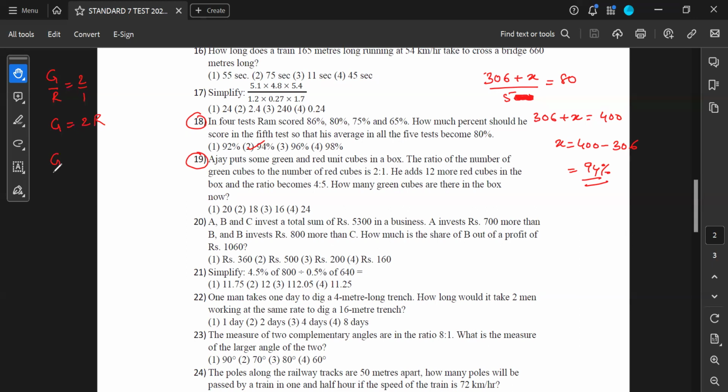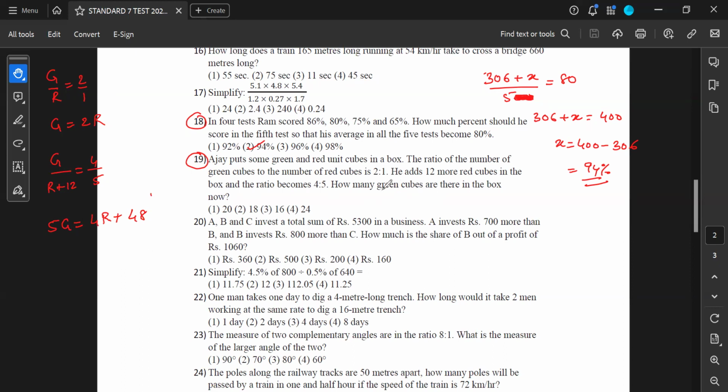So green remains the same, but the red is now red plus 12, and the ratio has become 4 is to 5. In this case, how many green cubes are there in the box? I'll cross multiply this. 5 green is equal to 4 red plus 4 into 12, 48. I'm just directly writing the answer in this case.